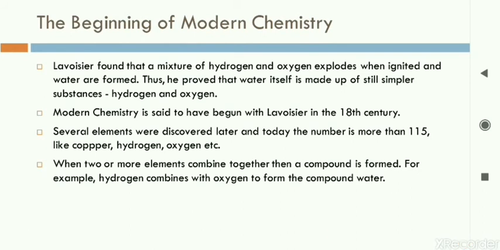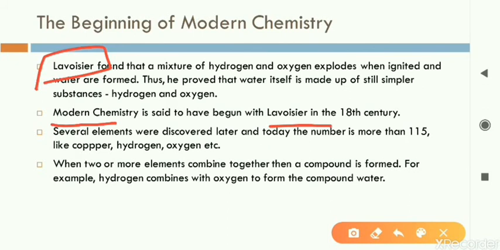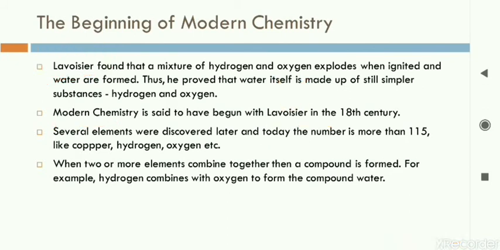So that is why the alchemists failed, because they were believing water is an element. Lavoisier said water is not an element, it is made of hydrogen and oxygen. So this was the first successful attempt. From there onwards, the beginning of modern chemistry was done. Modern chemistry began with Lavoisier. You have to remember this. He is called the father of modern chemistry. This question we can ask: who is the father of modern chemistry? The answer will be Lavoisier.